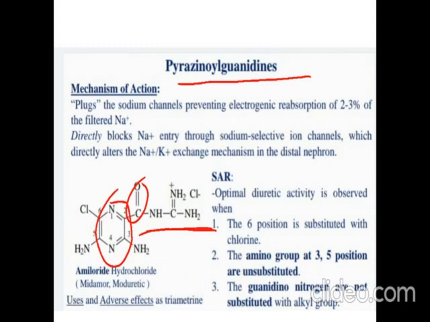SAR, a similar type of SAR. At the sixth position, Cl is present, an electron withdrawing group. At the third and fifth positions, amine groups are present, and they must be unsubstituted. And the guanidine nitrogens, this part and this part, are not substituted with alkyl groups. If they are substituted with alkyl groups, they will decrease the activity.